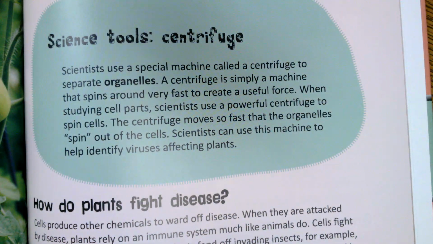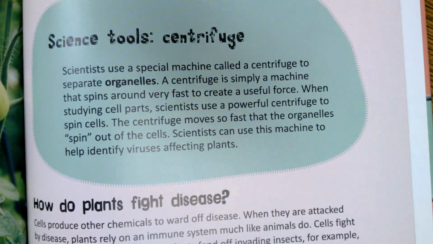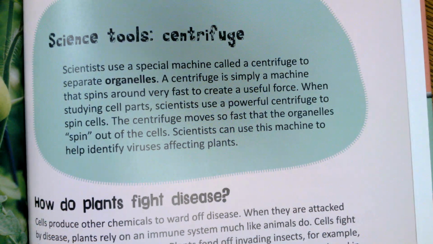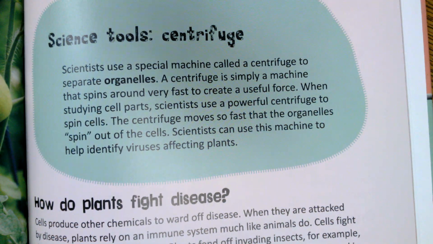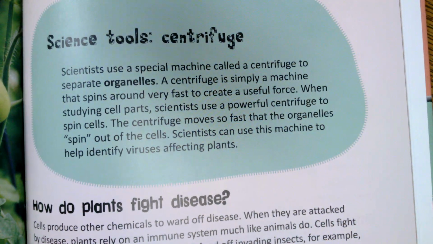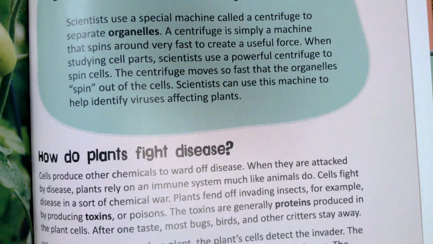Science tools. Centrifuge. Scientists use a special machine called a centrifuge to separate organelles. A centrifuge is simply a machine that spins around very fast to create a useful force. When studying cell parts, scientists use a powerful centrifuge to spin cells. The centrifuge moves so fast that the organelles spin out of the cells. Scientists can use this machine to help identify viruses affecting plants.